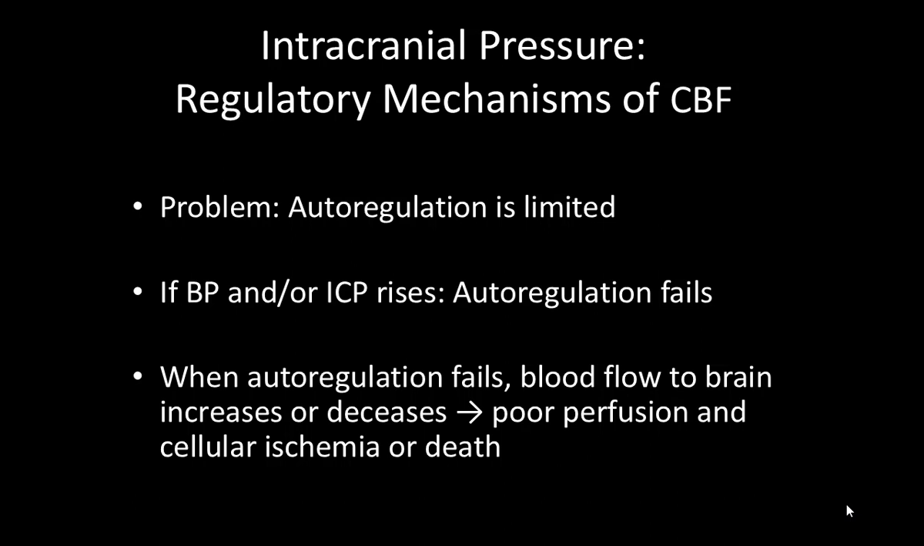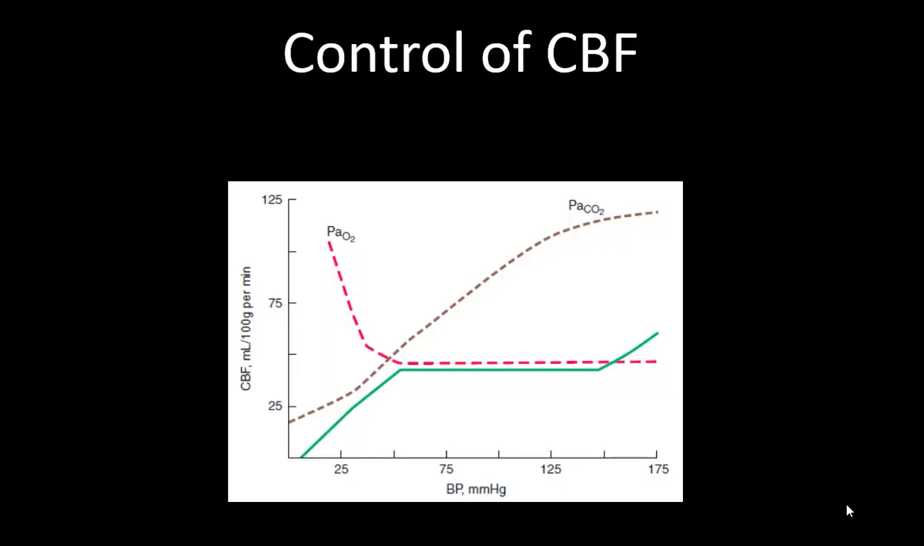So the problem is, autoregulation is limited. It has only a certain range. If the BP or ICP rises, the autoregulation is bound to fail, and when it fails, the cerebral blood flow would either increase or decrease, and eventually you get cerebral ischemia, cell death, and brain death. We all know this is the range, as I was saying, 50 to 150. Below this, as the MAP decreases, there would be ischemia. If it is more than that, you will have luxury perfusion. Again, this is also not good.